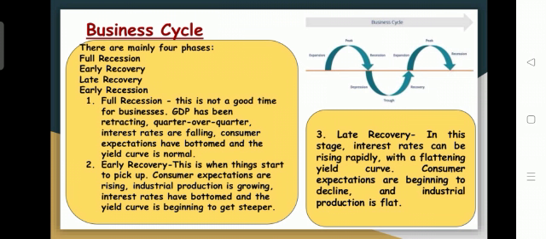The full recession phase means this is not a good time for business activities, because under the economy, industries' reaction towards the economy is in a very bad condition, not in a well condition. The GDP has been reacting quarter over quarter. It means interest rates are falling, consumer expectations are at a very bottom level, and the yield curve is at a normal level.